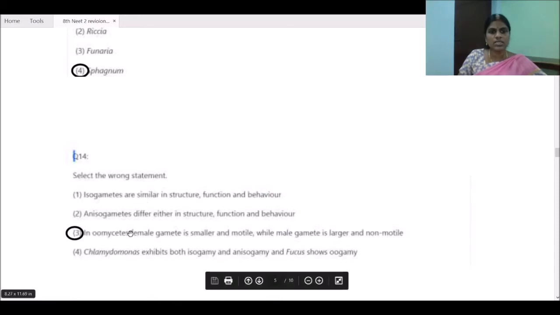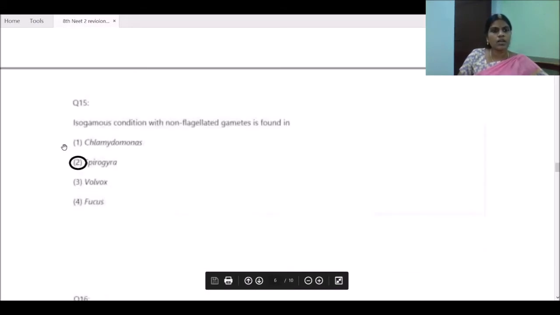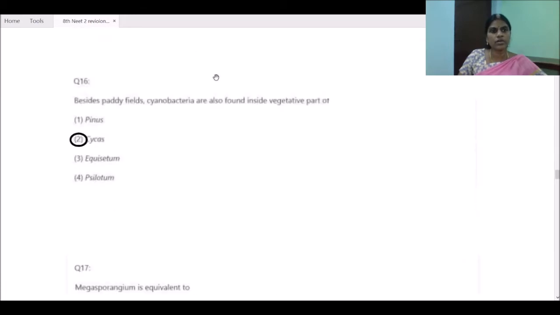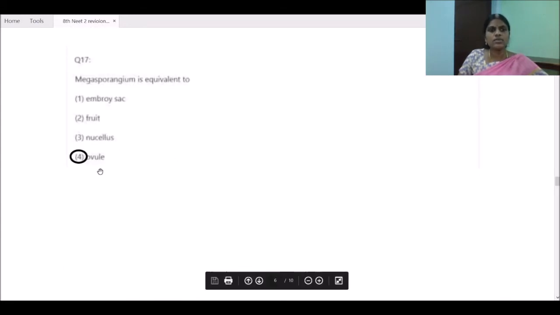Select the wrong statement among these. In Oomycetes, the female gamete is smaller and motile while the male gamete is larger and non-motile. This is a wrong statement. It will be vice versa here. Isogamous condition with non-flagellated gametes is found in Spirogyra. Besides paddy fields, cyanobacteria are also found inside the vegetative part of which one here? It is Cycas. Megasporangium is equivalent to what? Ovule, not the above three.